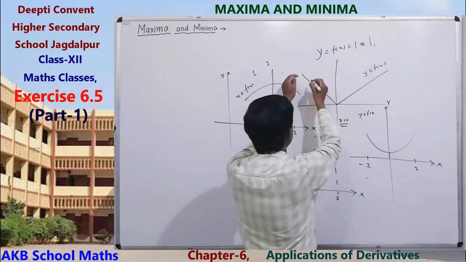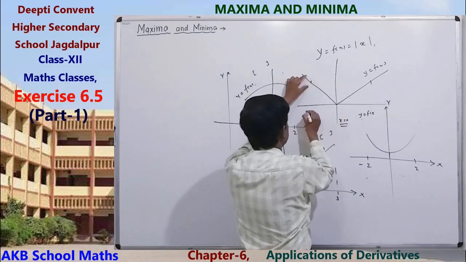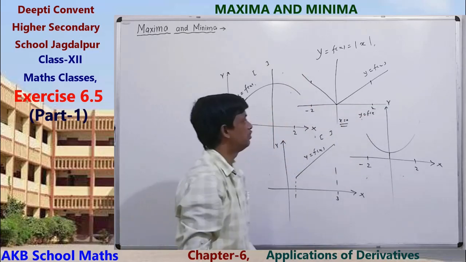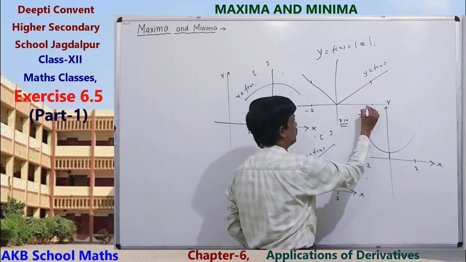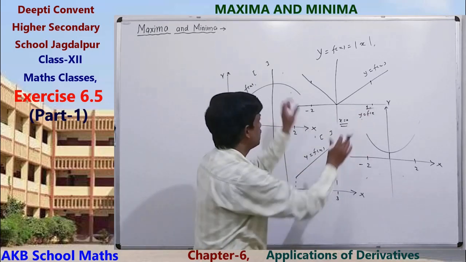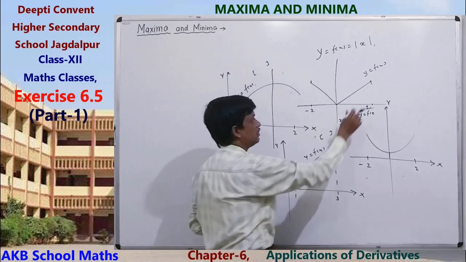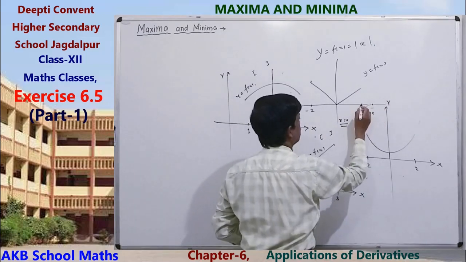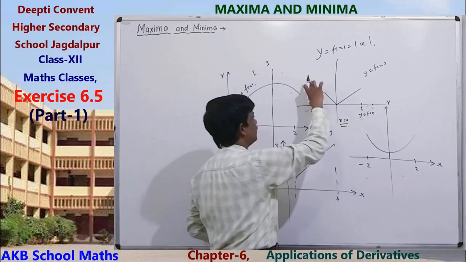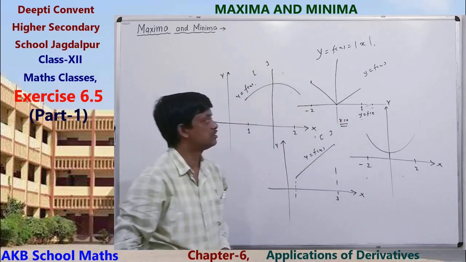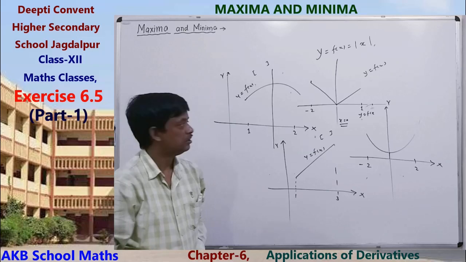If we restrict the interval, suppose minus 2 to 1, if we restrict the domain of the function, then we can get the maximum value. The minimum value is 0 at x equals 0.